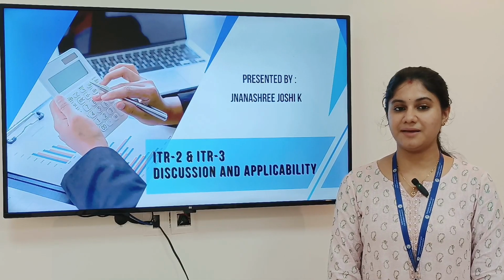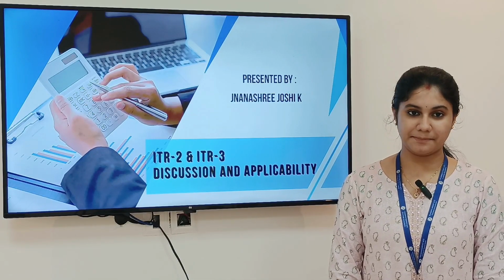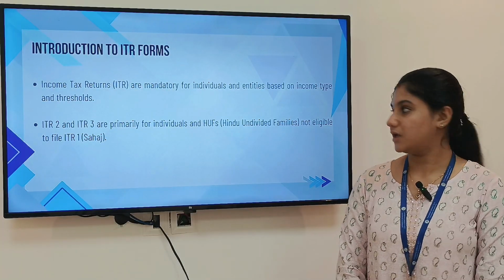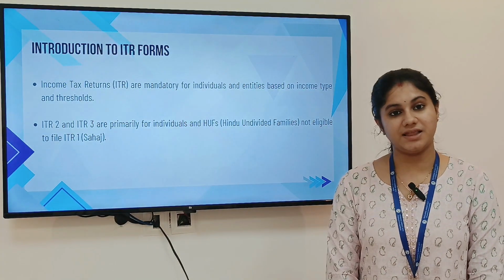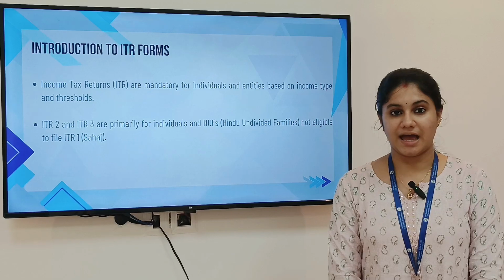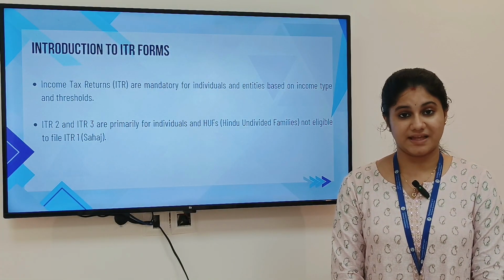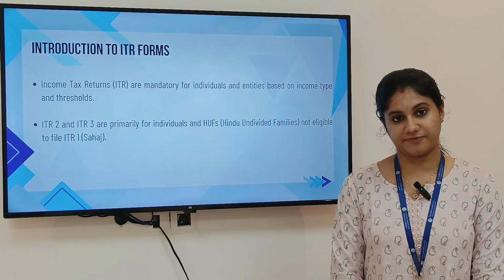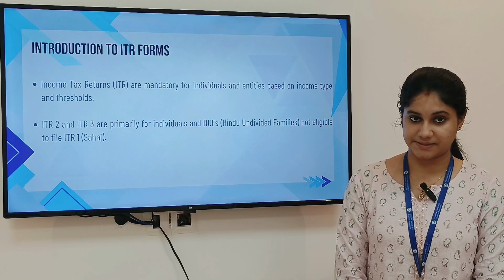Hello everyone, I am going to present on the topic ITR-2 and ITR-3 forms applicability. Income tax returns are mandatory to all the individuals and entities based on their income type and thresholds. ITR-2 and ITR-3 forms are basically applicable to the individuals and HUF. ITR-1, that is Sahaj form, is also applicable to the individuals and HUF. So when will this ITR-2 and ITR-3 applicability arise?